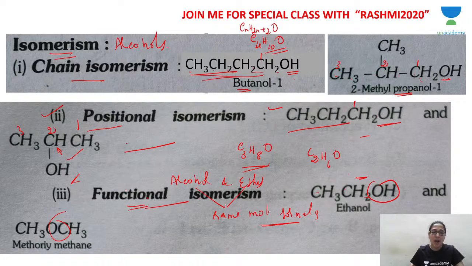So these two are functional isomers: ethanol and methoxymethane, or dimethyl ether, with two CH3 groups. So dimethyl ether and ethanol are functional isomers of each other. Here only the functional group will be different.